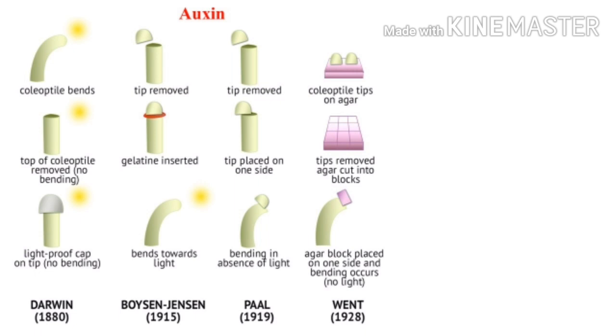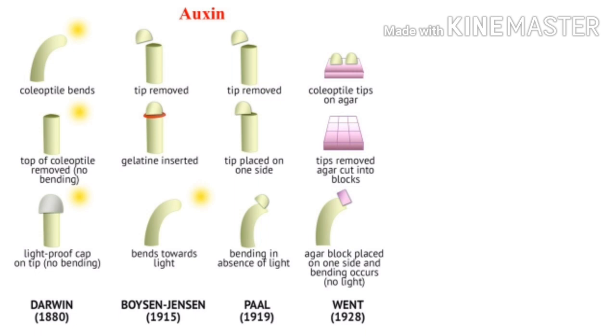Means see, he observed that the coleoptile was bending towards the sun, towards the light. Then he cut the tip of this coleoptile, and he observed that without the tip there is no bending. Also he put a light-proof cap on it, and then also there is no bending of the coleoptile.